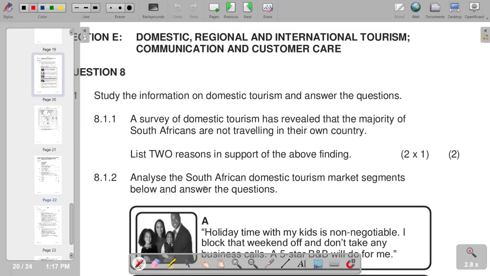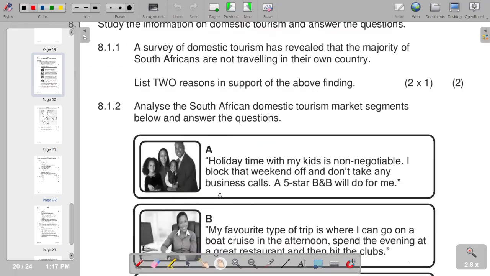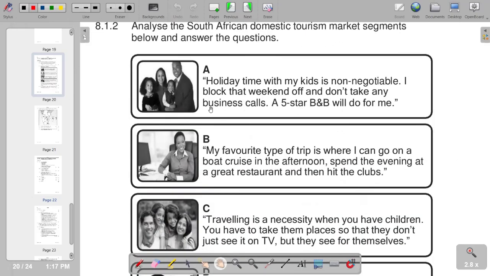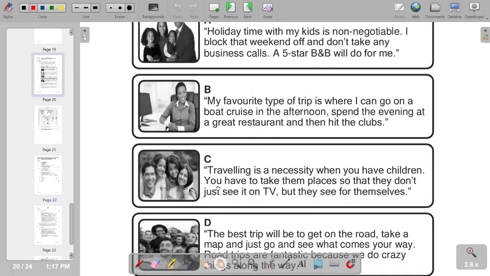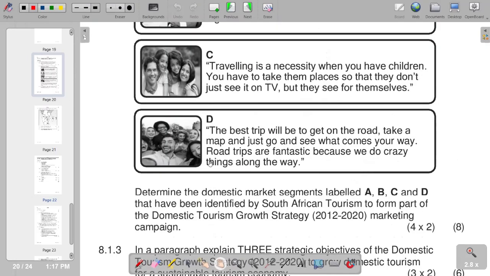It reads, analyze the South African domestic tourism market segments below and answer the question. So you are given information A, B, C, and D. Then the question says, determine the domestic market segments labeled A, B, C, and D that have been identified by South African Tourism to form part of the domestic tourism growth strategy of the 2020 marketing campaign.